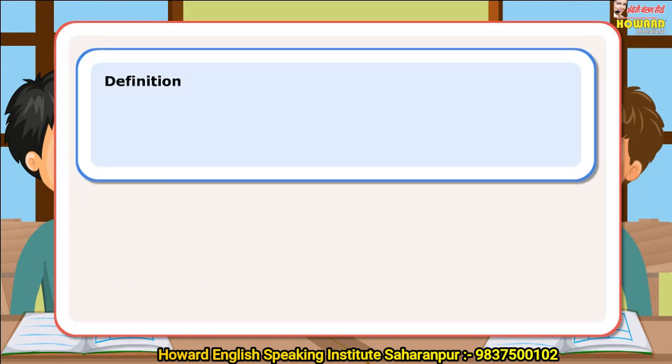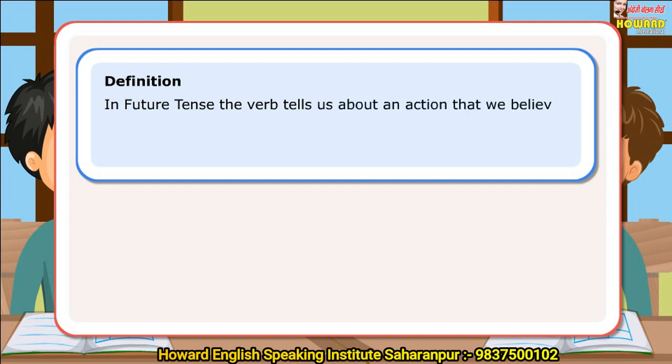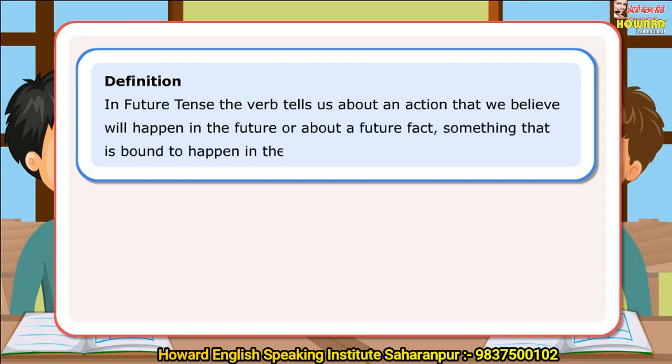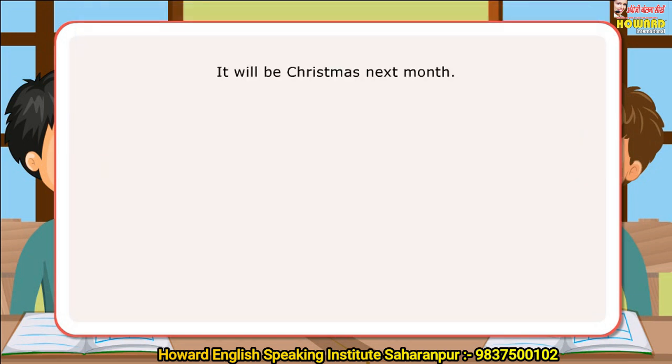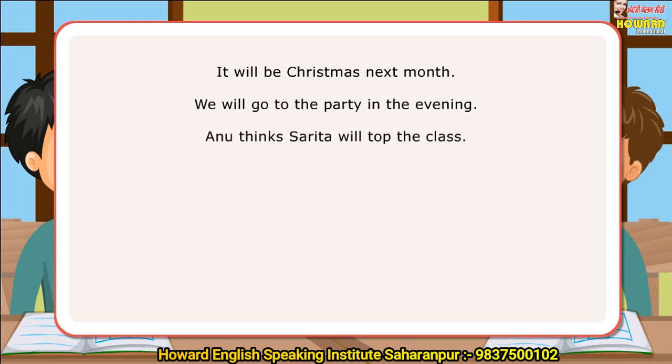Definition. In future tense, the verb tells us about an action that we believe will happen in the future or about a future fact, something that is bound to happen in the future. Let us look at a few sentences. It will be Christmas next month. We will go to the party in the evening. Anu thinks Sarita will top the class.